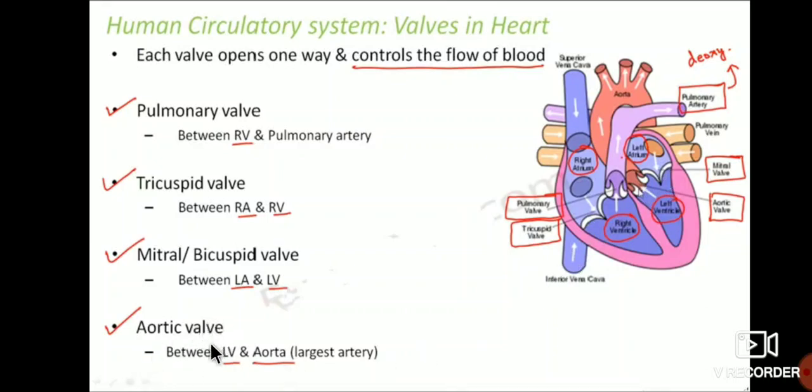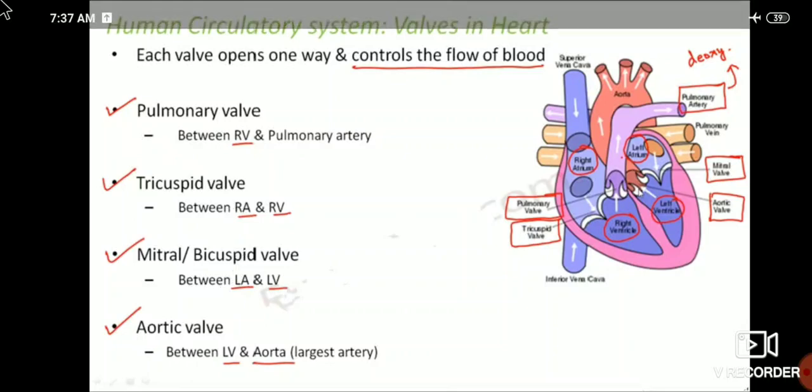Aortic valve. The aorta is the largest artery. So between the left ventricle and the aorta, here the left ventricle will be there, and here the aorta will be there. Between these two, there is a valve. So totally 1, 2, 3, these 4 valves will be there, and each of these 4 valves opens in only one way.